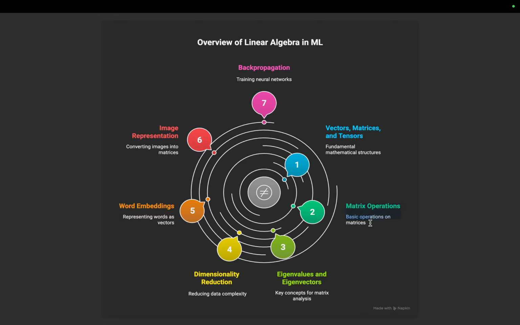Then we're going to deal with some matrix operations like dot product, cross product, matrix multiplication. Then we'll study eigenvalues and eigenvectors. After studying rank of a matrix and determinant, we're going to study eigenvalues and eigenvectors. This is very important in doing the principal component analysis that we're going to do in this dimensionality reduction section.